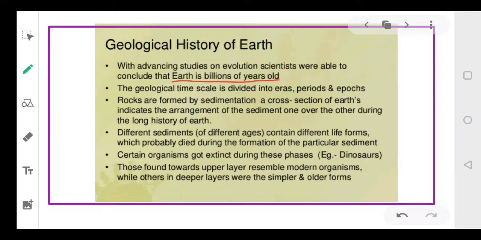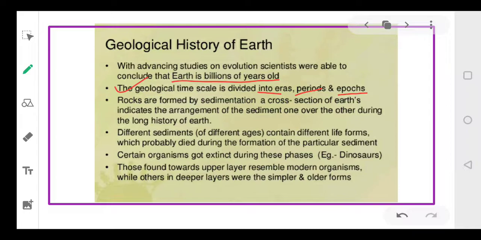It is not about 1,000 years old. This geological time can be divided into eras, periods, and epochs.